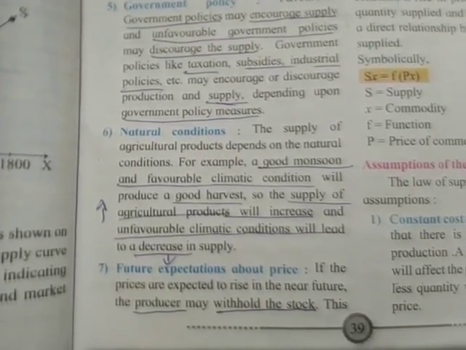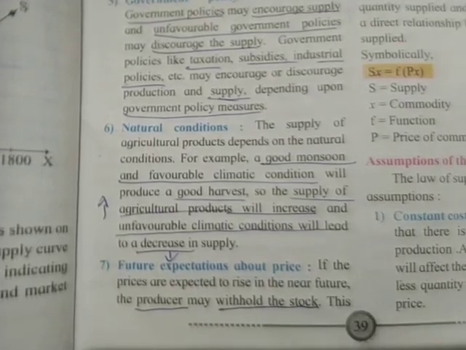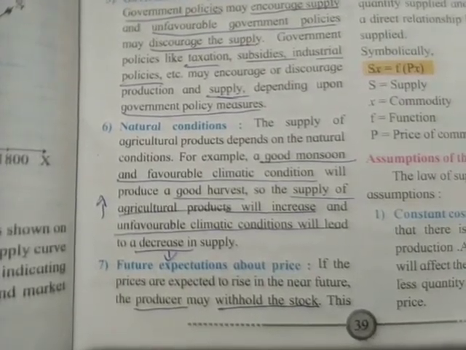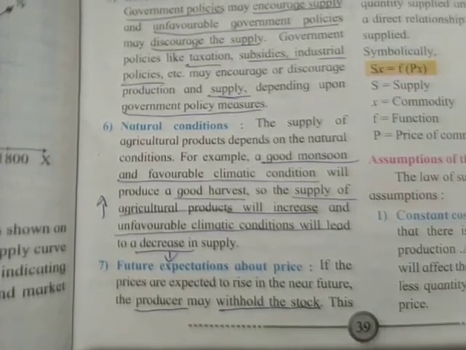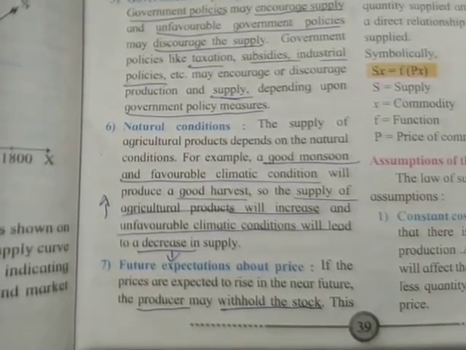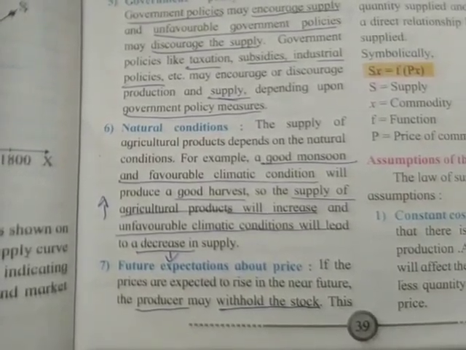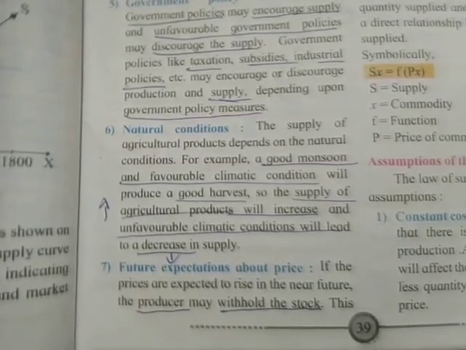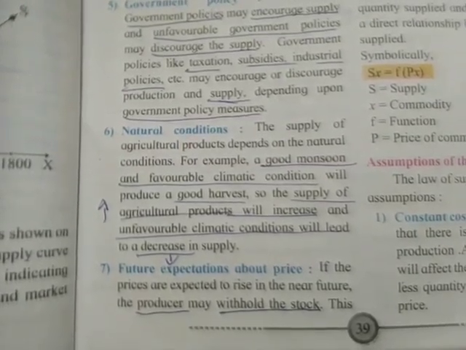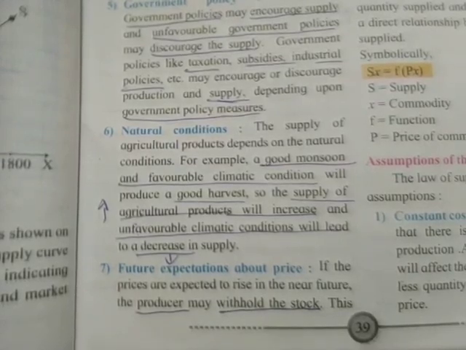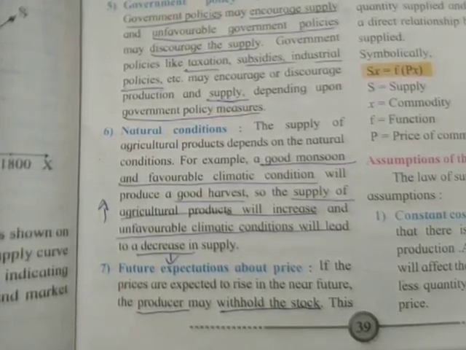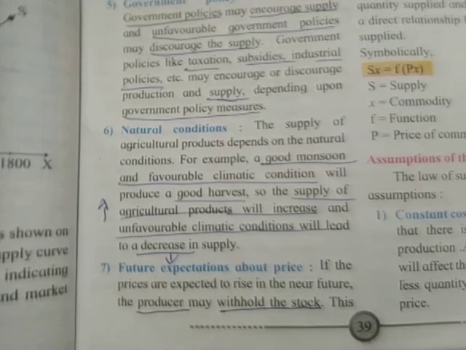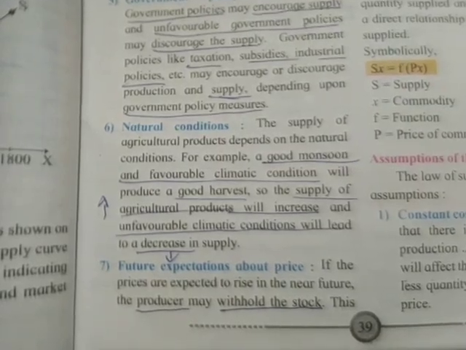Sixth, natural conditions. The supply of agricultural products depends on the natural conditions. For example, a good monsoon and favorable climatic condition will produce a good harvest, so the supply of agricultural products will increase, and unfavorable climatic conditions will lead to a decrease in supply.